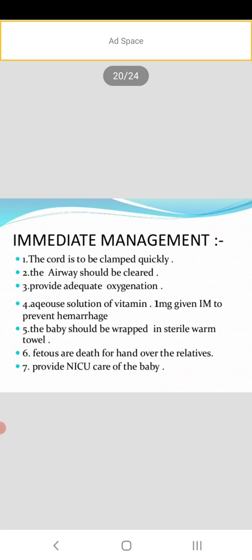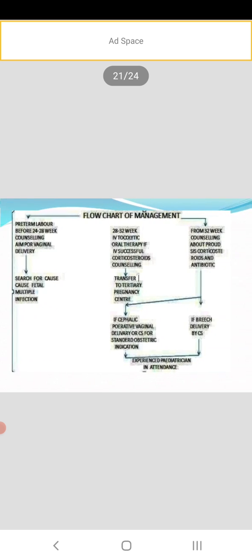Then immediate management: the cord is to be clamped quickly, the airway should be cleared, provide adequate oxygenation, aqueous solution of vitamin K 1 mg given IM to prevent hemorrhage. The baby should be wrapped in a sterile warm towel. A dead fetus we should hand over to the lattice. Provide NICU care of the baby.